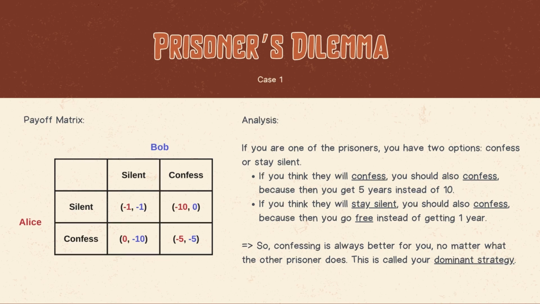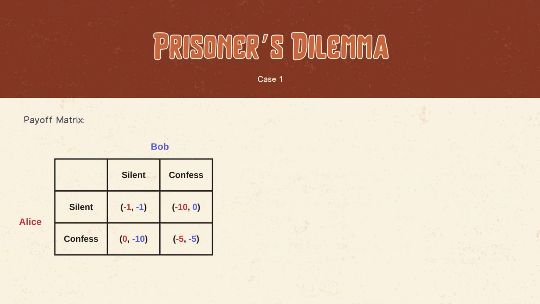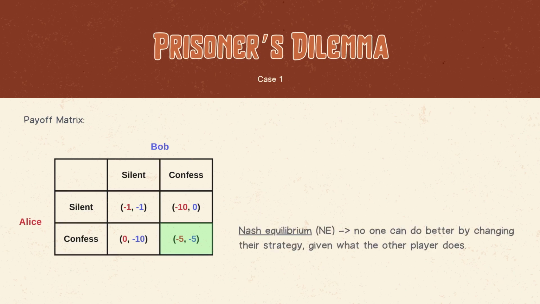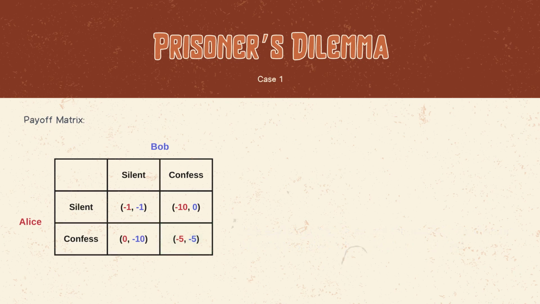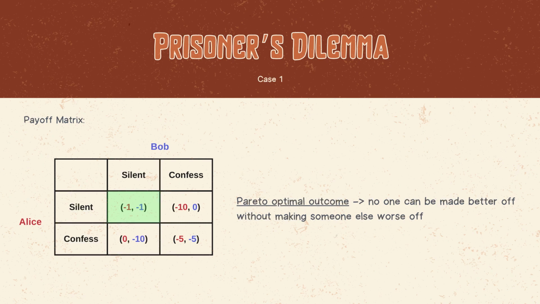The problem is, the other prisoner thinks the same way. So, both of you end up confessing and getting 5 years each. This is the Nash equilibrium, which means that no one can do better by changing their strategy, given what the other player does. However, this is not the best outcome for both of you. If you both stayed silent, you would each get 1 year, which is better than 5 years. This is the Pareto optimal outcome, which means that no one can be made better off without making someone else worse off.